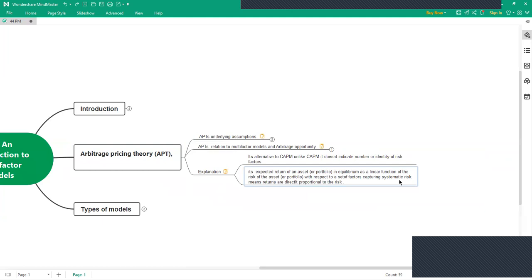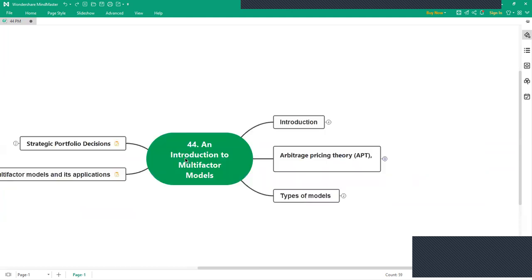That means the arbitrage pricing theory model tells you that the returns are directly proportional to the risk. So the more risk you take, the more returns you can generate. That's what the assumption is all about, and that's what arbitrage pricing theory is all about.